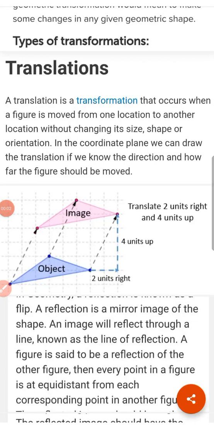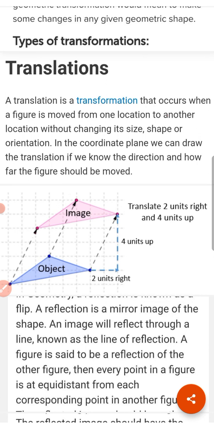Good morning, children. Our new topic is position and movement. In 6th standard, you learned how to transform 2D shapes by reflecting, translating, or rotating them.